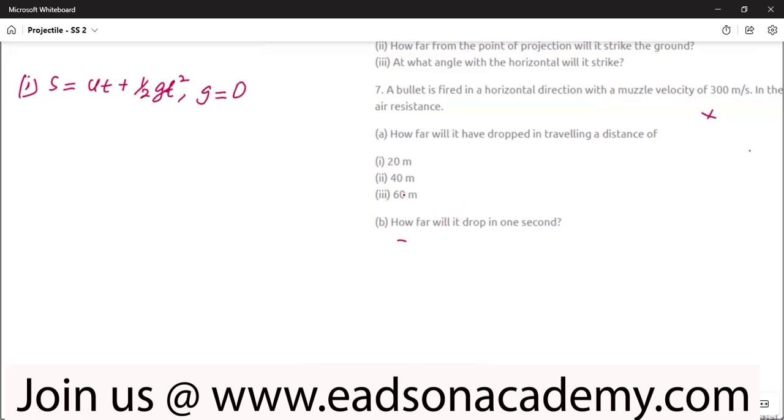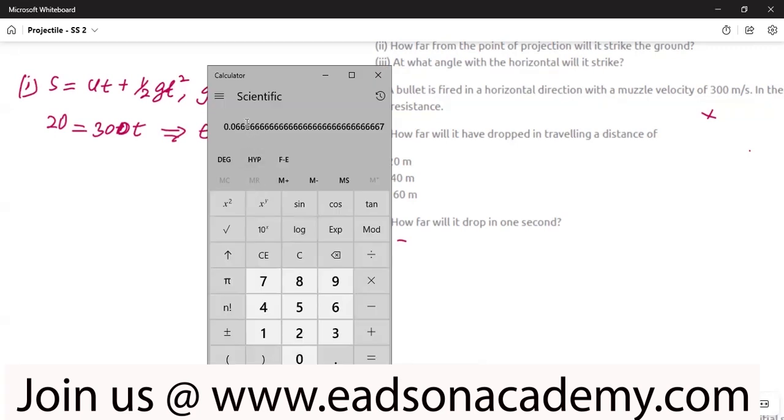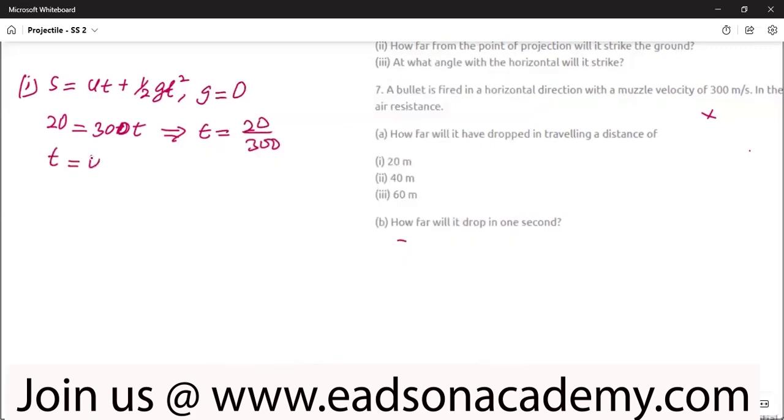If that is the case, the 20 meters they have given us is the horizontal distance. So 20 equals the initial velocity of projection, which is 300, times t. Everything else here is 0 since g is 0: 0 times half is 0 times t is 0, and we are left with 300t, not 30t. Dividing both sides by 300, that implies that t is 20 divided by 300, which is 0.0667 seconds.